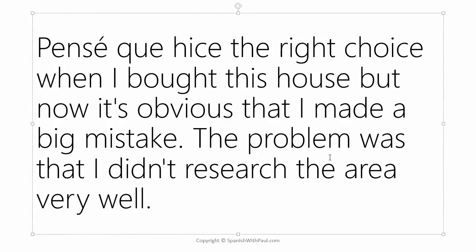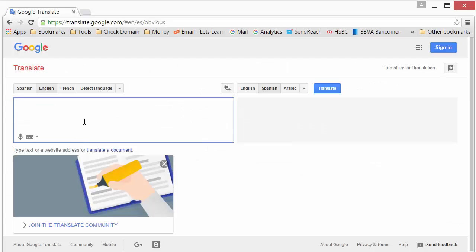Next up, we have the right choice. I'd like to concentrate on this first, because remember from an earlier level, we talked about the fact in Spanish how first you say what it is and then you describe it. So the order is kind of reversed. Now, let's say that we don't know what the word for choice is. So we can just zip over and see what it is.